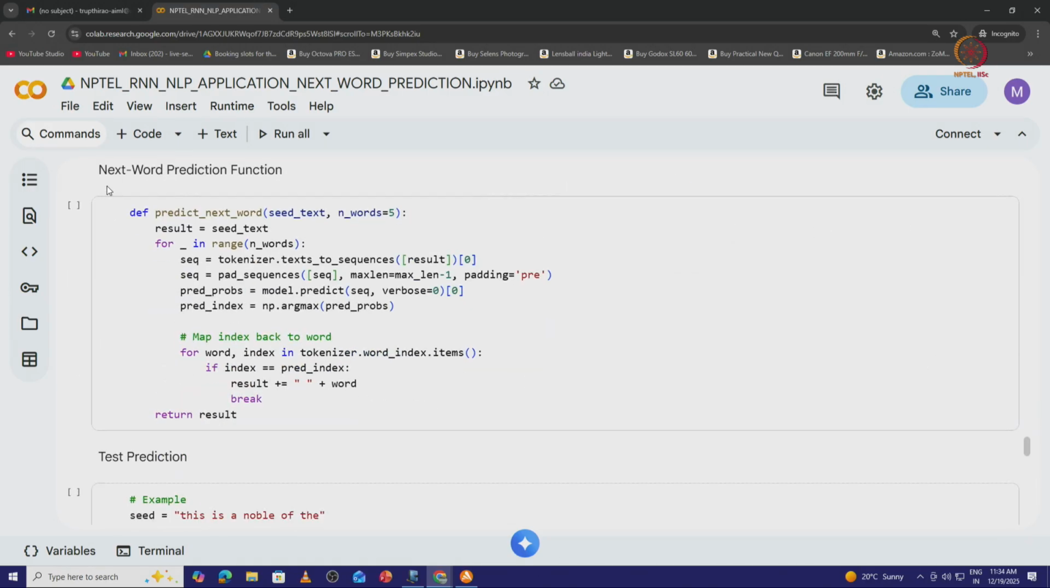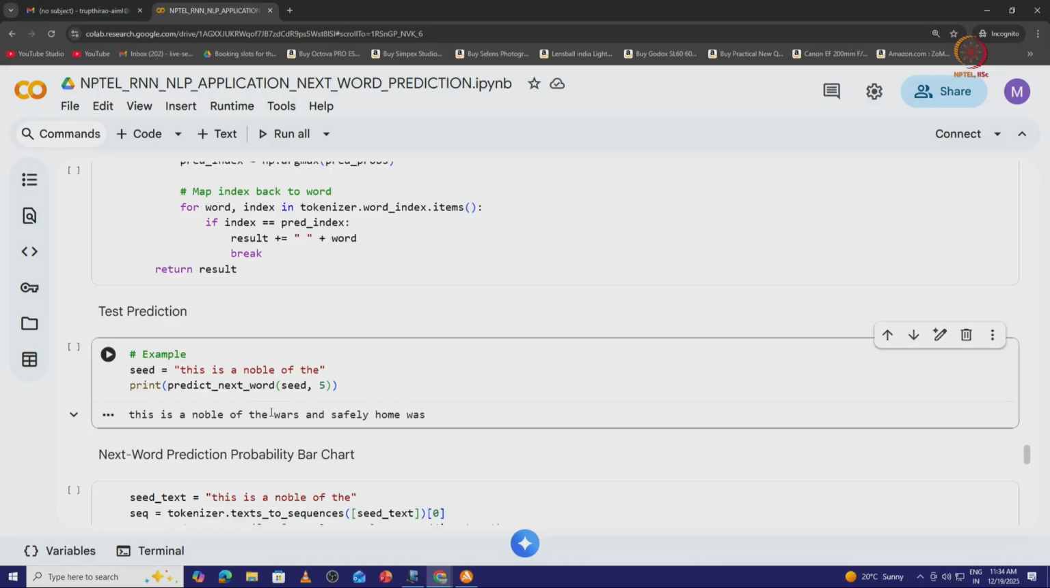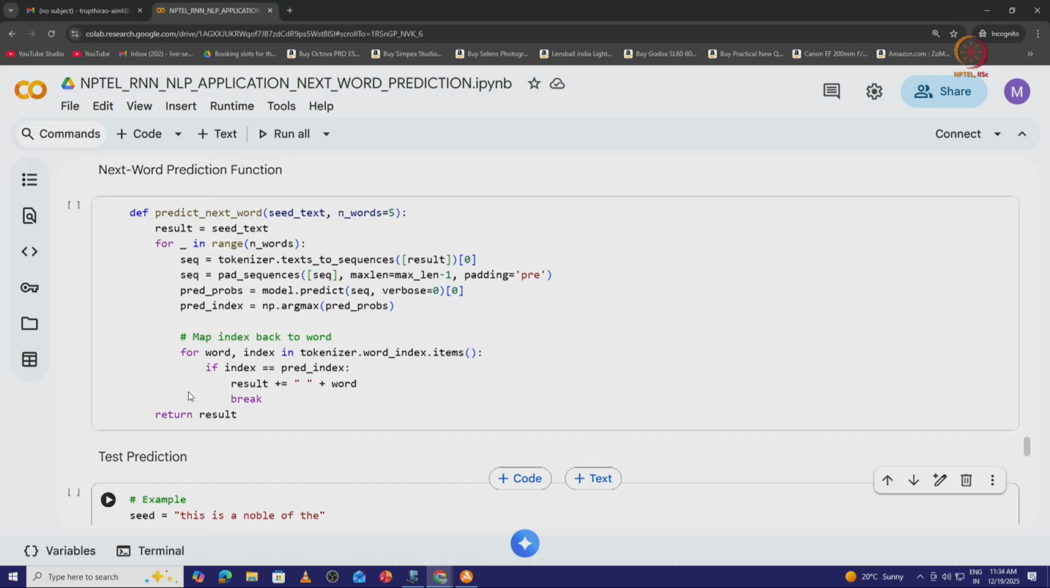So, now coming to the last part, the next word prediction function. How do we write this next word prediction function? We have seen how it is able to classify the next word, but how exactly does it work in a sentence? We will take one example and see what exactly comes after the first few words or first few tokens.